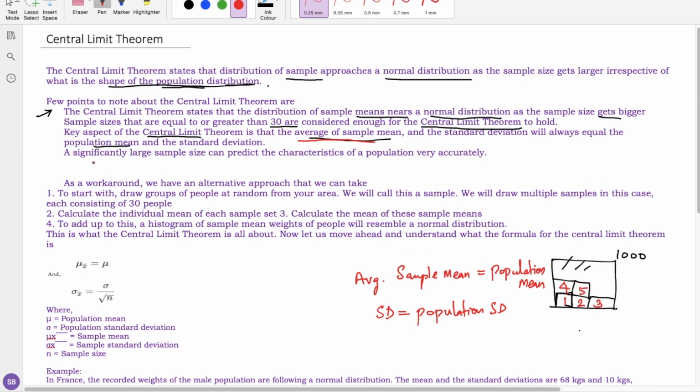A significantly large sample size can predict the characteristics of the population very accurately. So if the sample size increases, it gives a perfect and exact inference of the population.